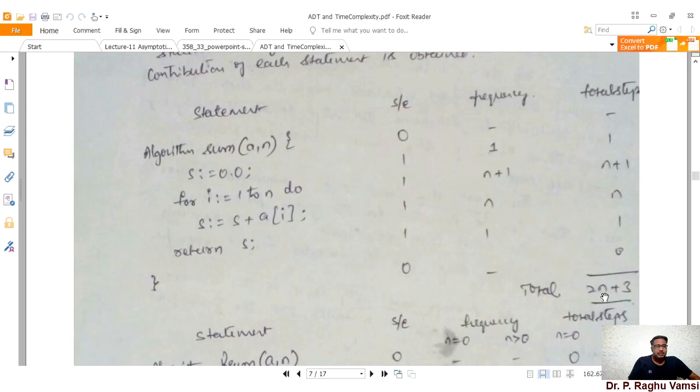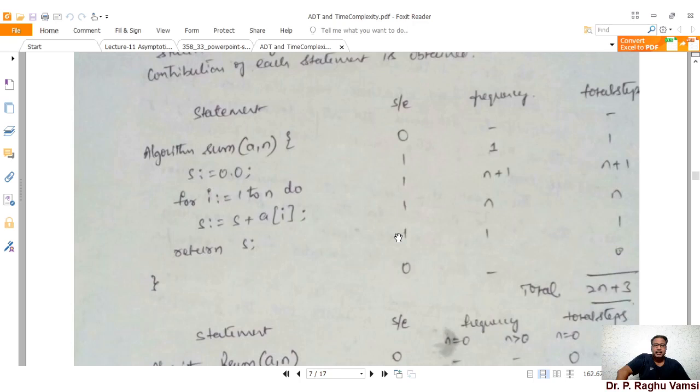That means depending upon the input types that are given to the program, based on that we'll determine what could be the time complexity. That means what is the amount of time that the CPU has to spend with those inputs, if they have been provided in an average way, in a worst way, and in the best way. So this is the way we need to calculate the total number of steps and the type of input that you are providing. Based on these two, the time complexity will be determined.